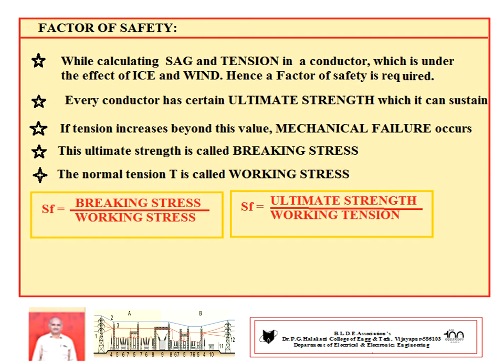Another important factor we have to consider is the factor of safety, because while designing the transmission line with the effect of ice and wind, we have to consider the factor of safety. It is an already known fact that each conductor has a certain ultimate strength which it can sustain. Beyond this value, mechanical failure occurs. So this ultimate strength is called breaking stress.